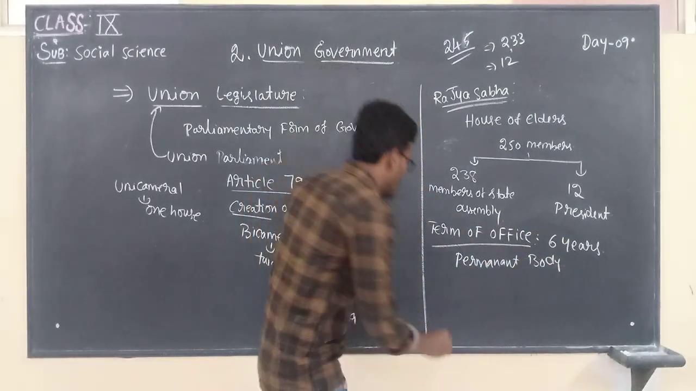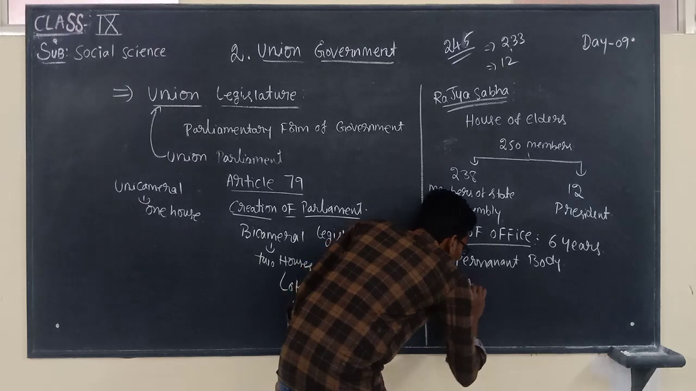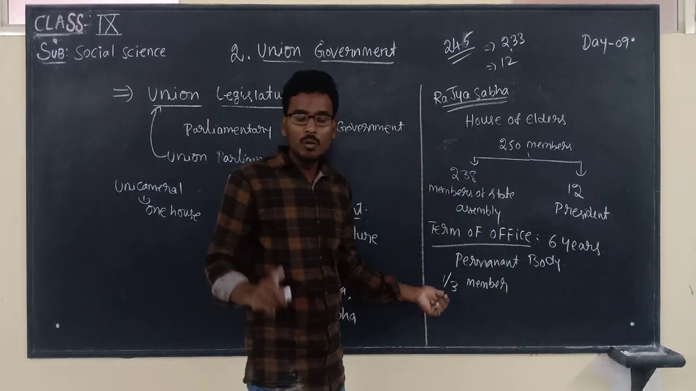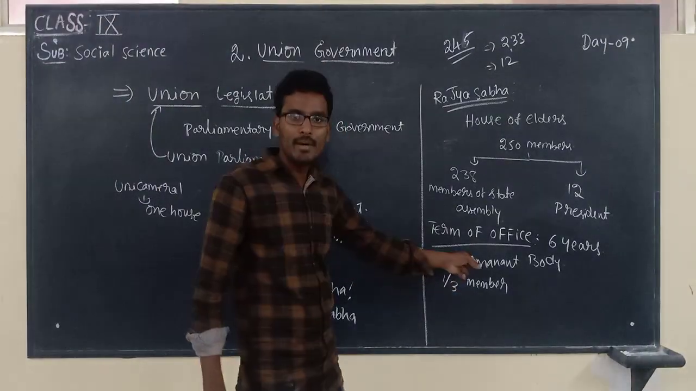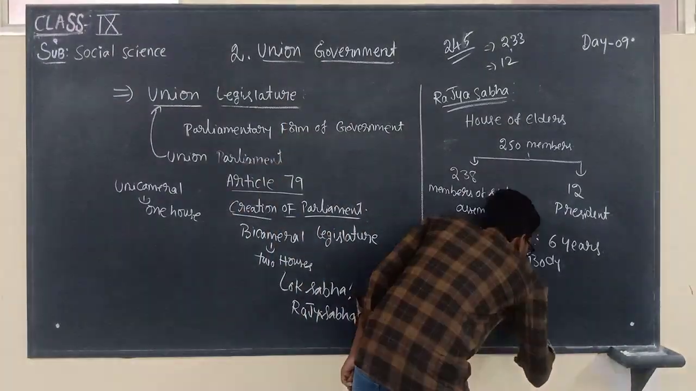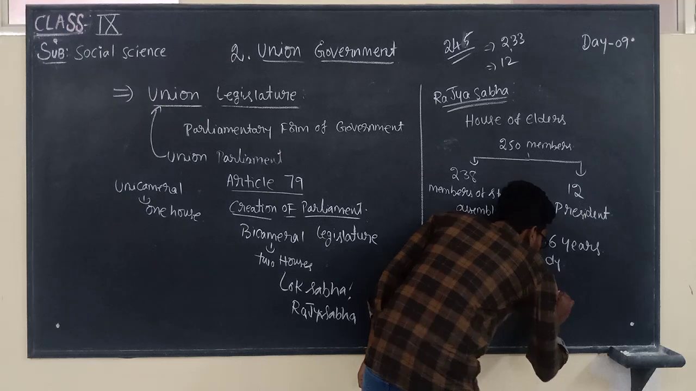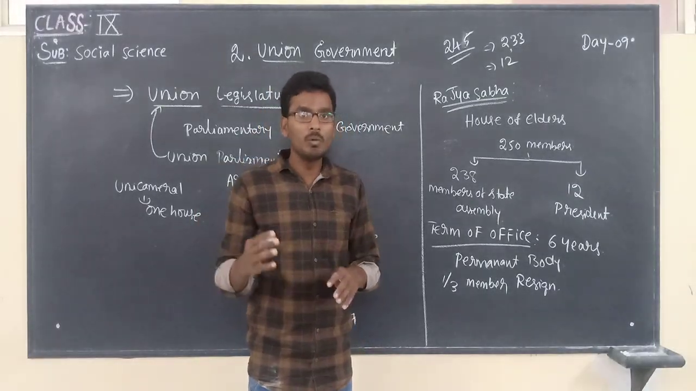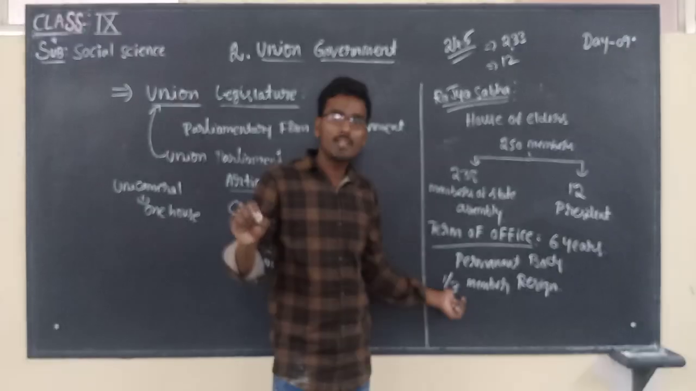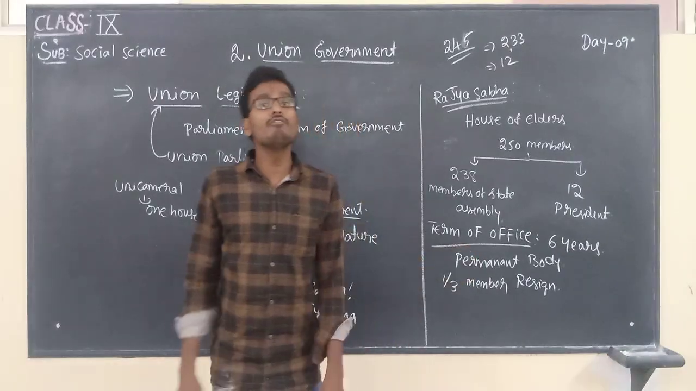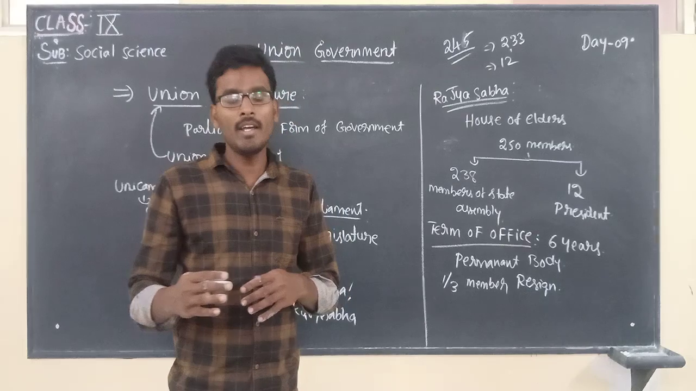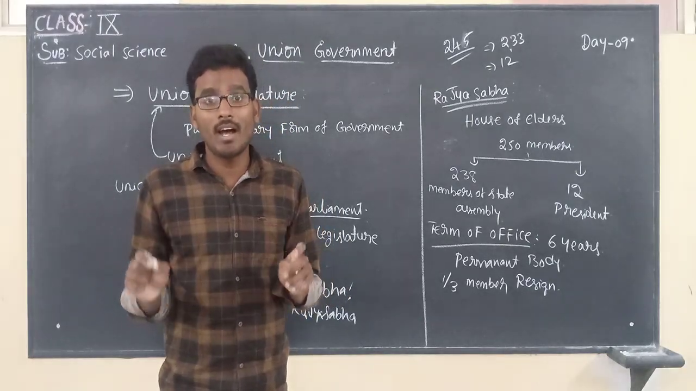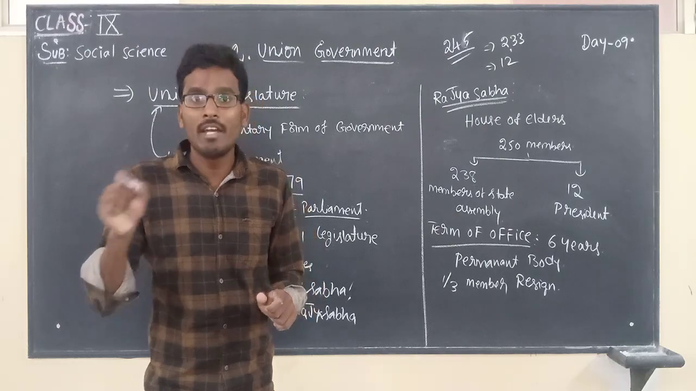Every 2 years, 1/3 of the members will retire. Means their term of office is completed every 2 years for 1/3 of the members of Rajya Sabha. That is the reason why it is a permanent body. It won't dissolve like the Lok Sabha after 5 years.